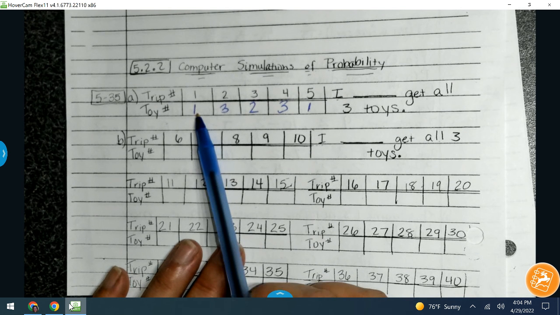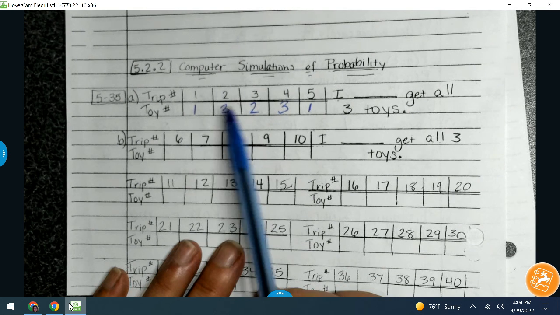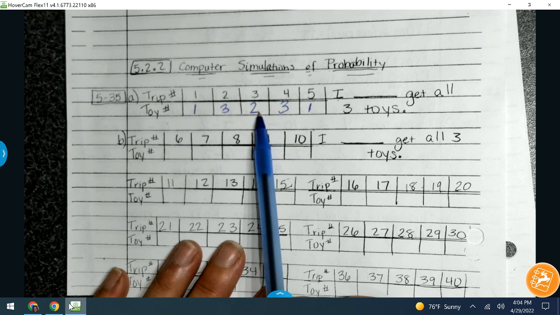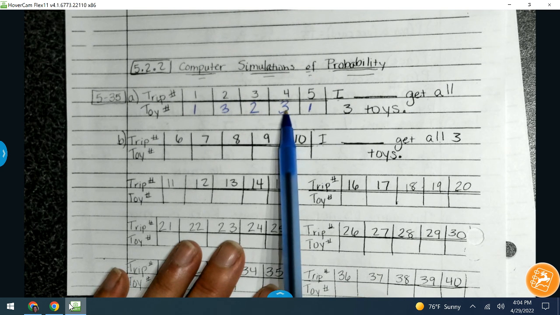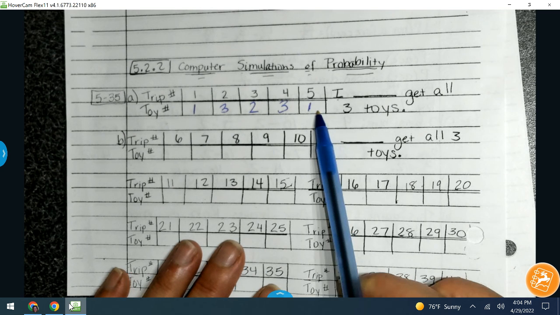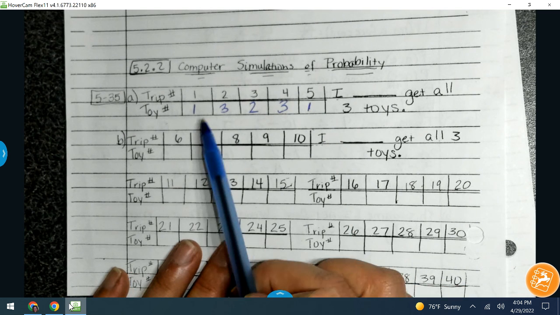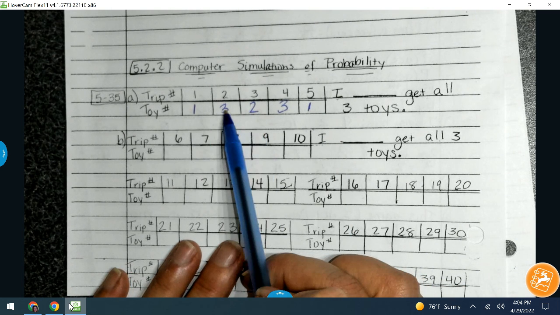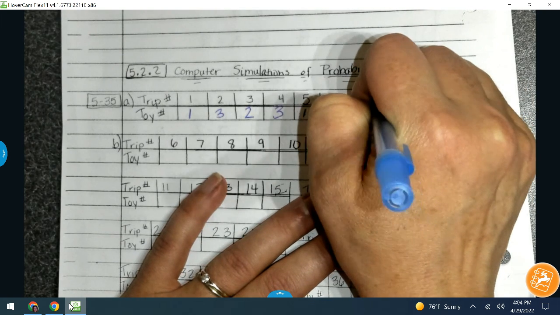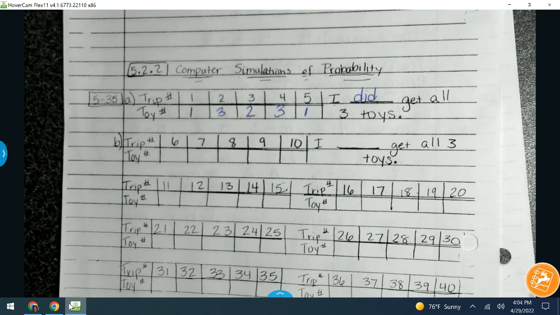Trip number 1, we got toy number 1, trip 2, toy 3, trip 3, toy 2, trip 4, toy 3, trip 5, toy 1. And in this case, we did get all 3. We have 1, 2, 3. So I did get all 3 toys.